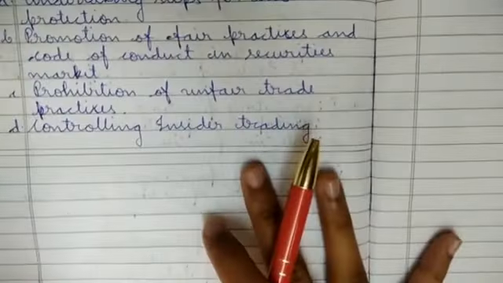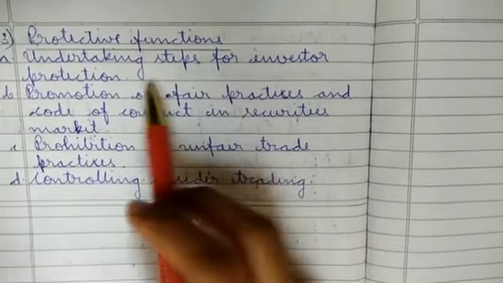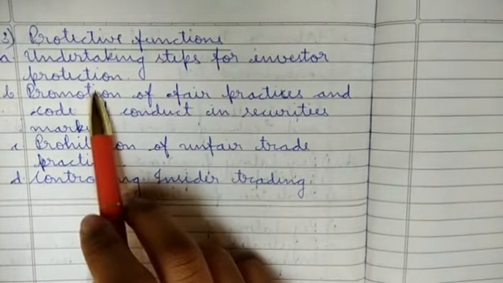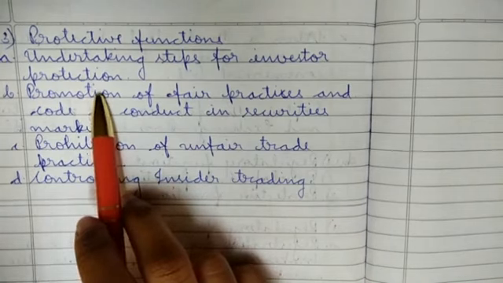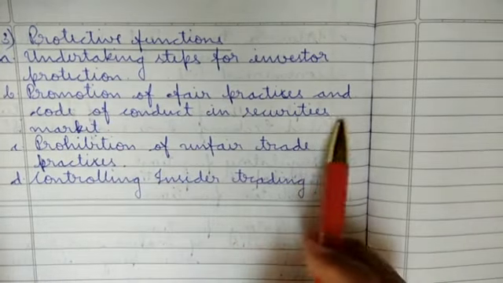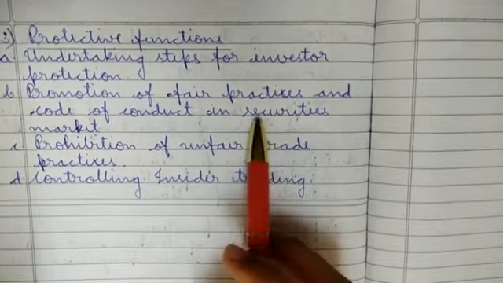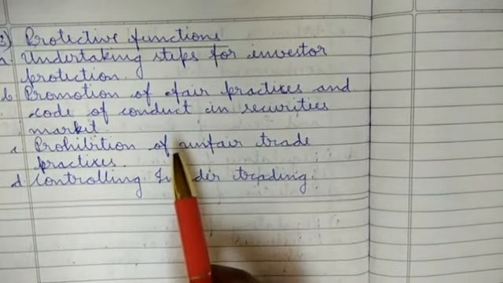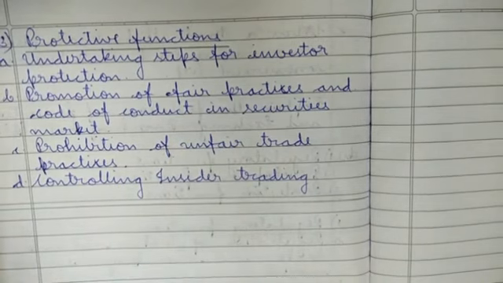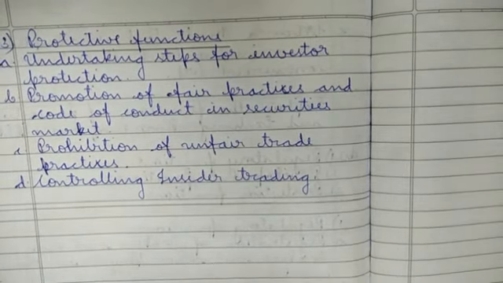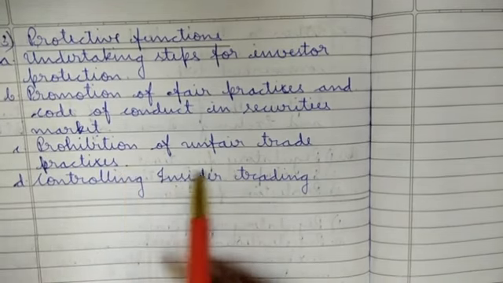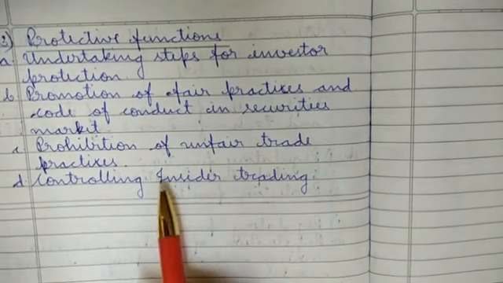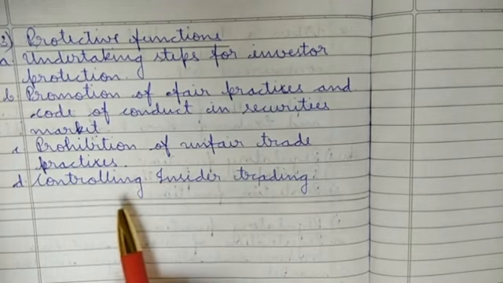The last point is protective functions: undertaking steps for investor protection. They take a few steps for investor protection. Then promotion of fair practices and code of conduct in the securities market. They tell what the fair practices are and promote them. Prohibition of unfair trade practices, that is, illegal practices.